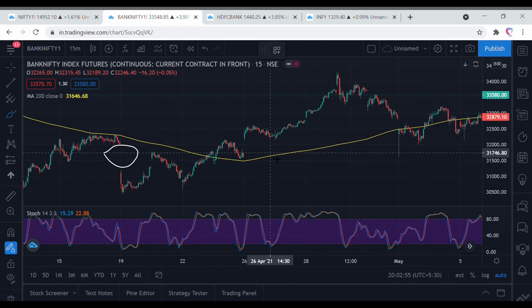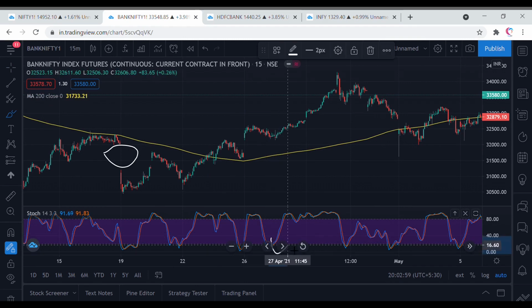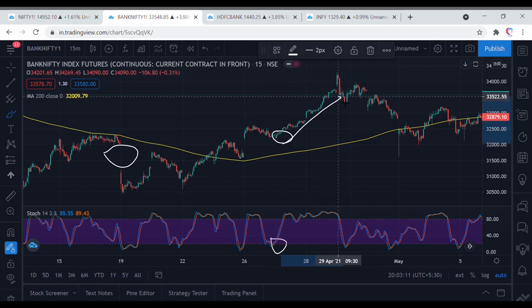The prices were above the 200-day moving average. We got a signal that the stochastic moved from oversold to the neutral zone. We got a signal around 32,380 and a good 1,000-point move if you would have held on to the contract by trailing the stop loss. 800 to 1,000 points per lot, 25,000.